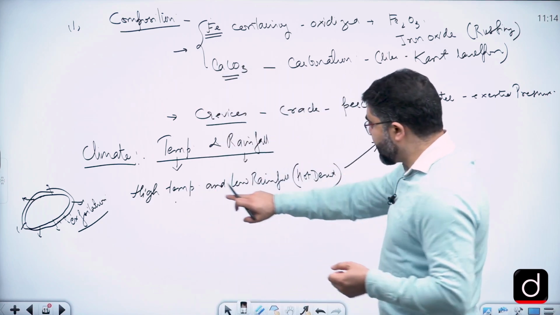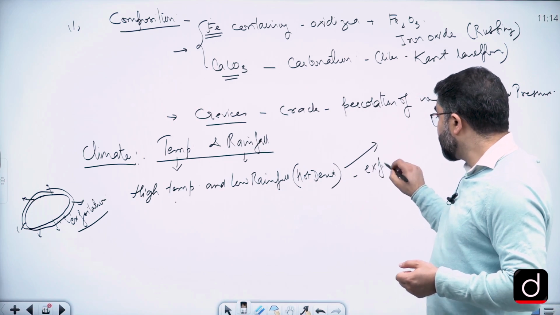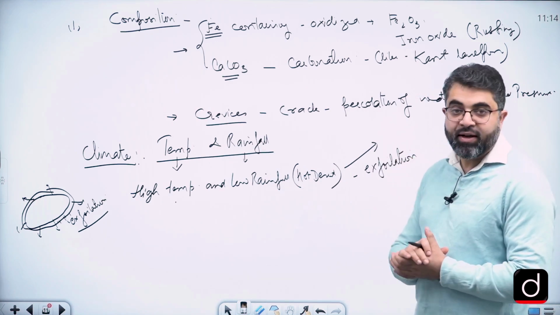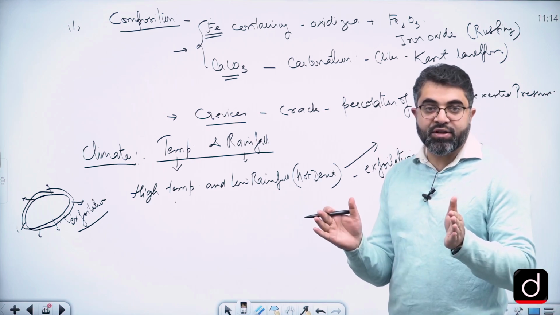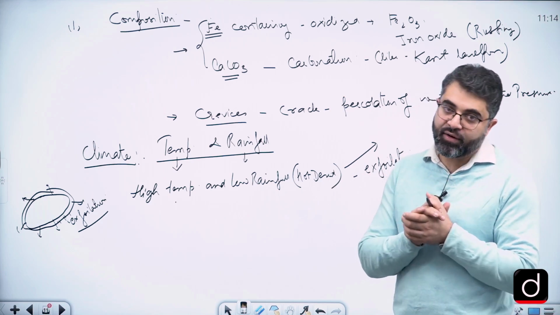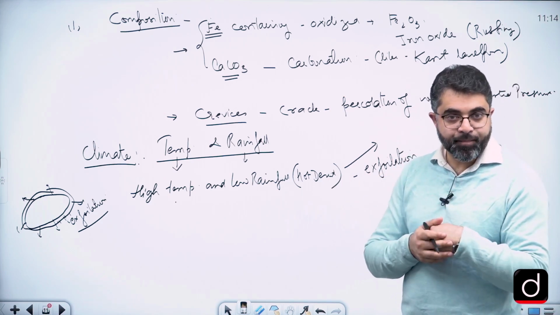So in the regions where we have high temperature and low rainfall, the most common process of weathering is exfoliation. That is breakdown of rocks due to alternate expansion and contraction of rocks, due to temperature changes.